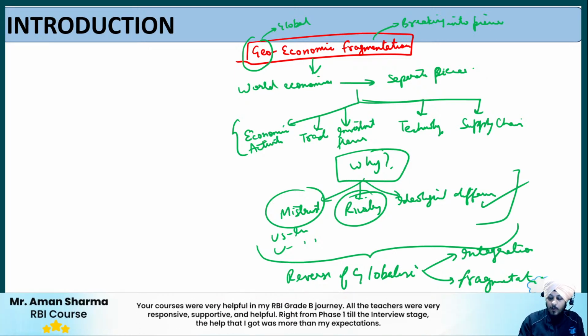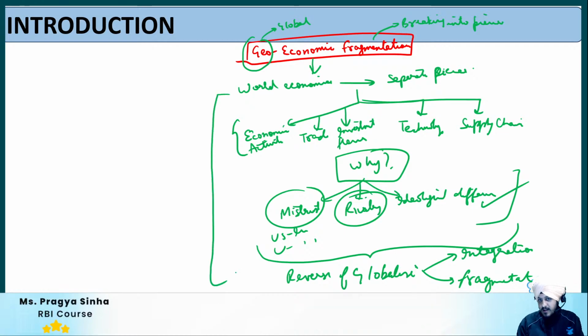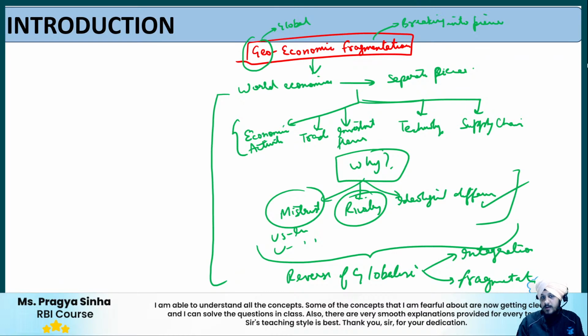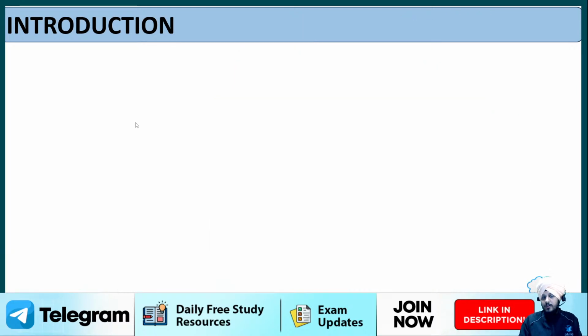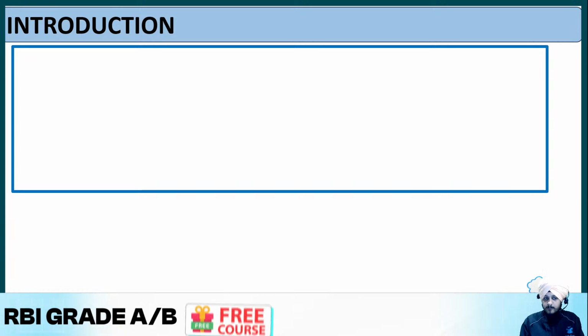And due to that, what basically happens is the world economies start isolating their interests, and this is what the term geo-economic fragmentation means. A very popular term that has been used in the Economic Survey. Fine, so we will talk about it. So let us see, based on that, how we can write the introduction of this question.